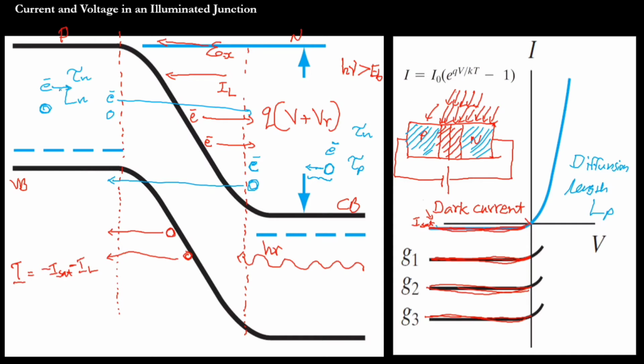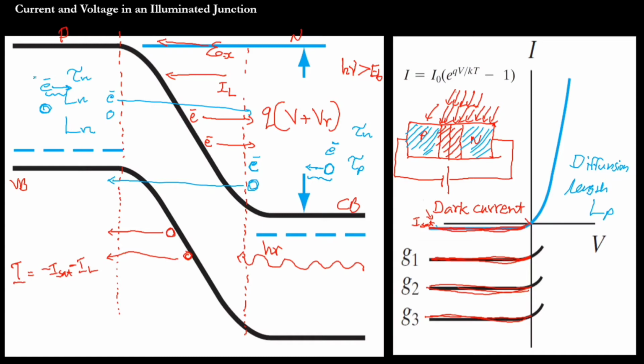It won't take a long distance; it may travel a very small path. The length of the path is known as the diffusion length of electron, represented by Ln, and the lifetime of this electron is known as tau n. In this topic, tau is always for minority charge carriers.